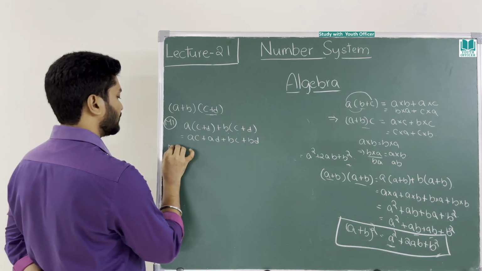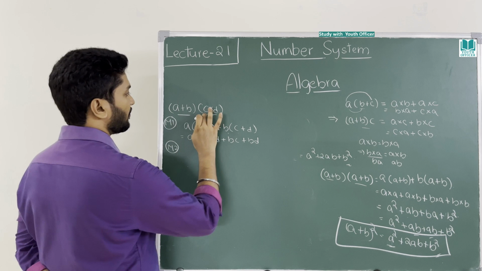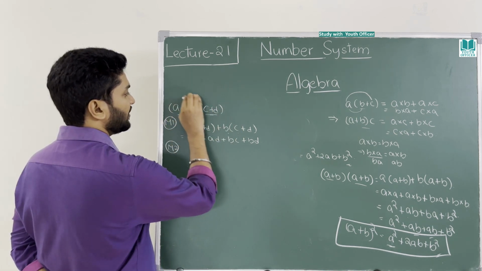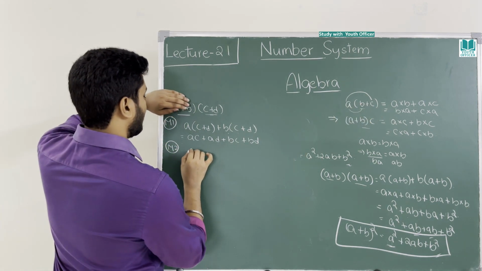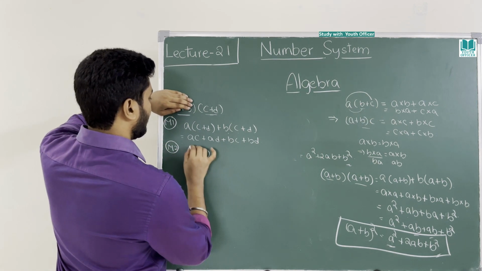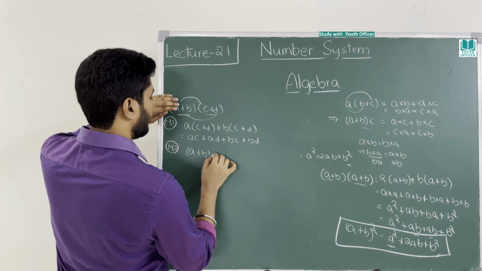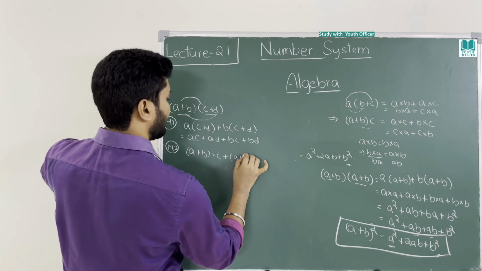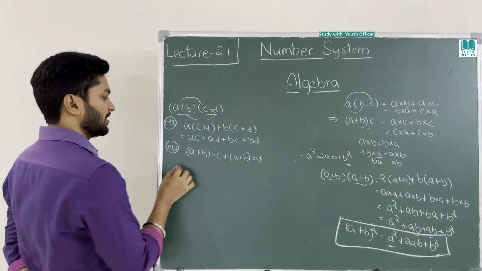What if I take method 2? Now I will consider (a + b) as common for c and d. That means (a + b) into c, and (a + b) belongs to d also: (a + b)c + (a + b)d. You can write either way.